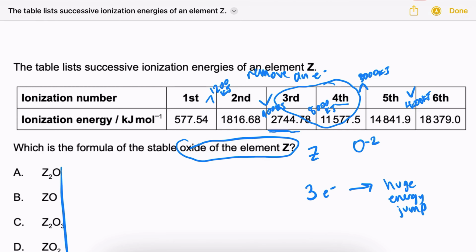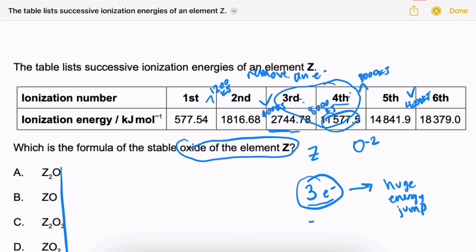Once we remove all of the valence electrons, the element should be stable. So once we remove all 3 of these electrons, it takes a huge amount of energy to remove the next one, because the element was already stable, it doesn't want to remove any more electrons. So when you're looking at an ionization table like this, you're looking for the huge jump in energy, and that will tell you how many electrons have been removed. There's a huge jump in energy between the 3rd and 4th electron, which tells me we only lose 3 electrons.